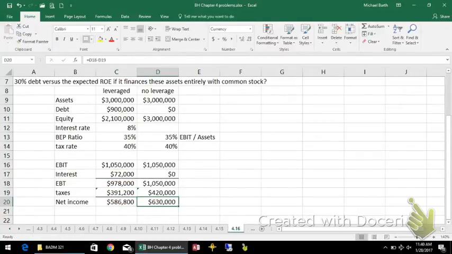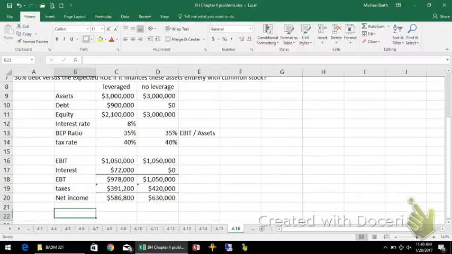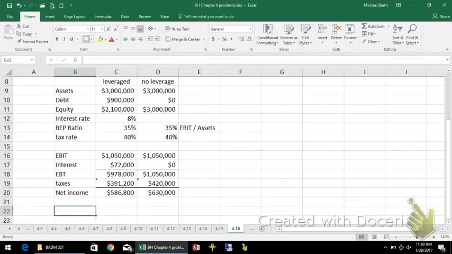All right, so net income is lower under the leverage plan than the unleveraged plan. All right, but the question is, what's the ROE?